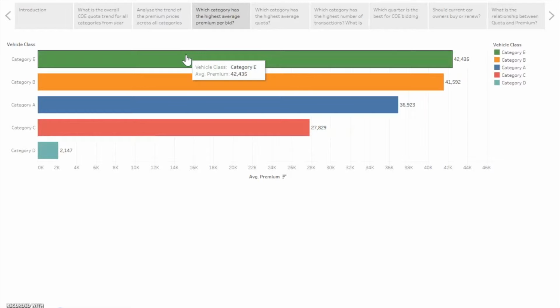Category E is an open category which consists mainly of category B vehicle bids, as can be observed from the graph, where the average premiums of category B and E are similar.